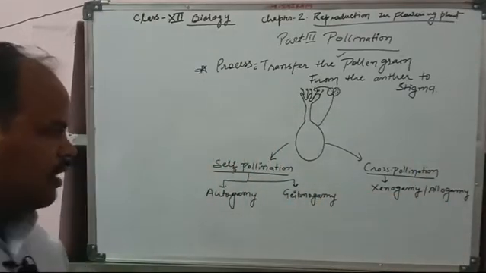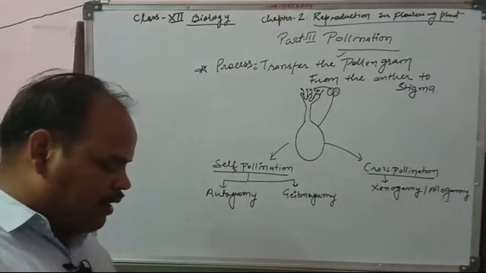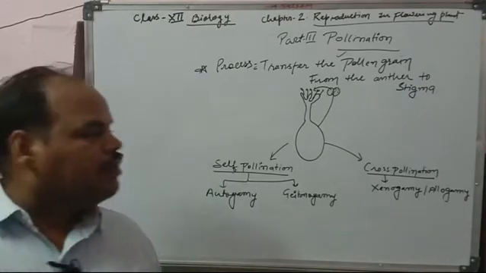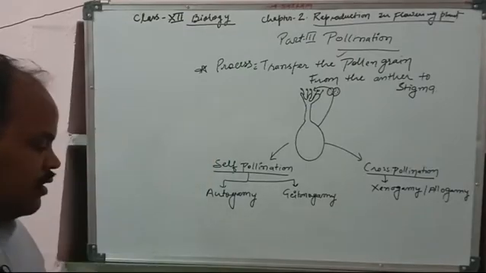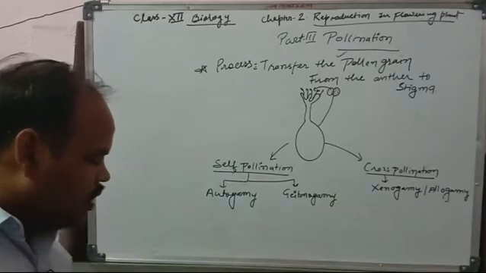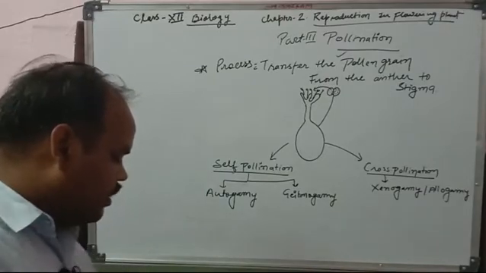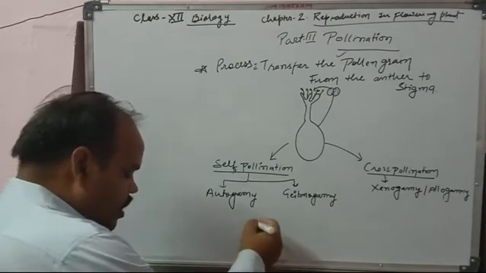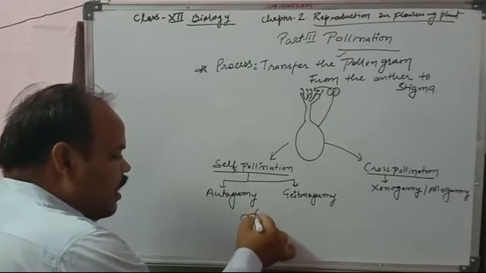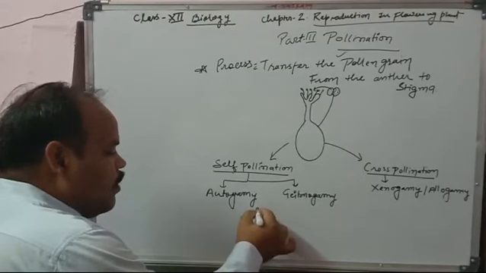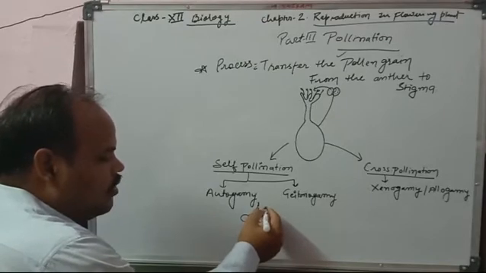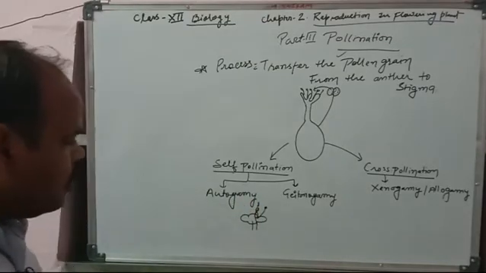In cross-pollination there is a transfer of pollen from the anther of one flower to the stigma of another flower of the same species. Like here, if it is a flower, it has the stigma, style and ovary, and the anther is also present.